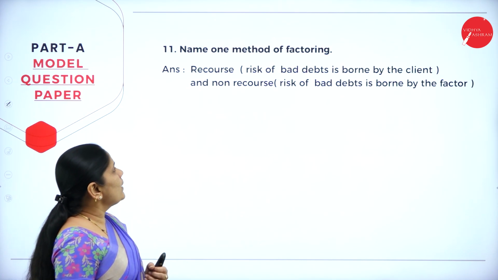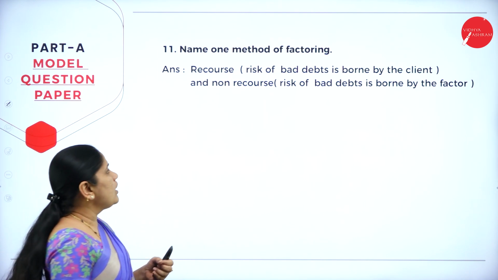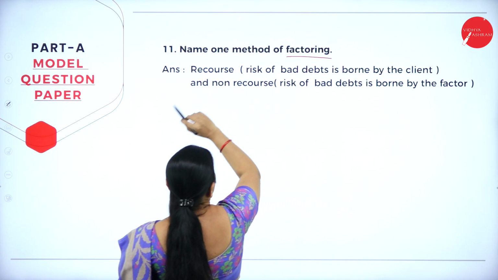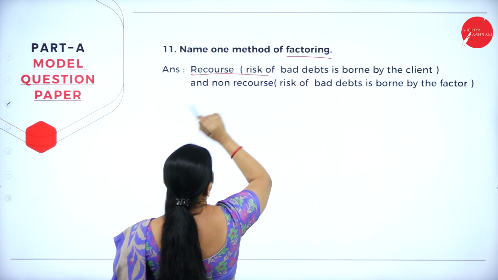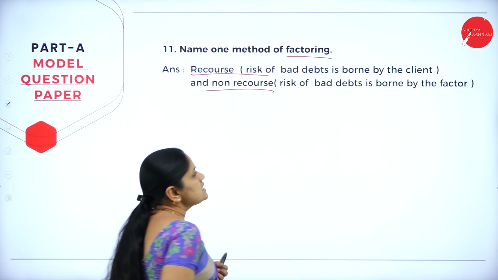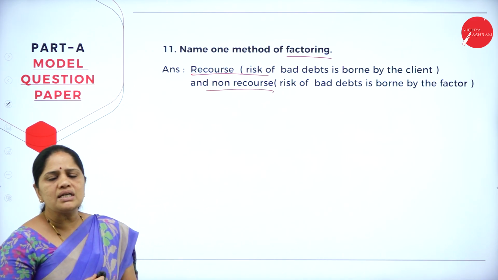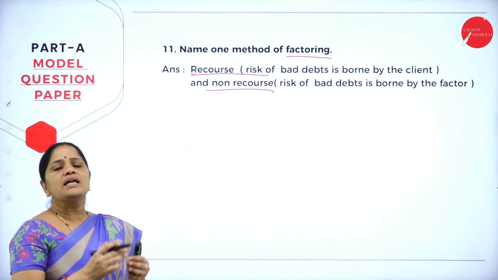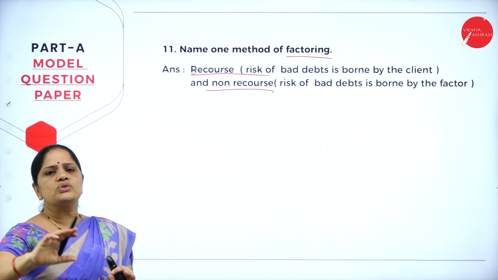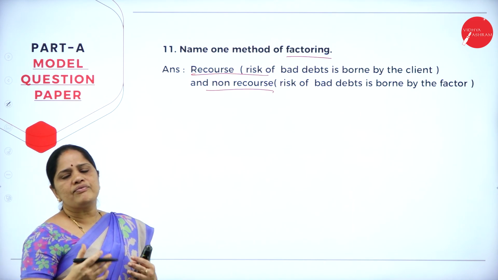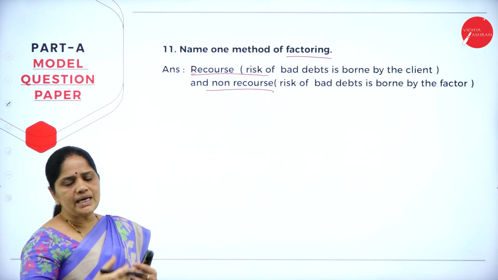Then, the 11th one is name one method of factoring. So, what is this factoring? We have studied it in the chapter. There are two methods of factoring. One is recourse. The second one is non-recourse. Now, what is the meaning of the word factoring? Factoring is nothing but you are selling your debtors to one agent. This agent will be responsible for collection of dues from the debtors.